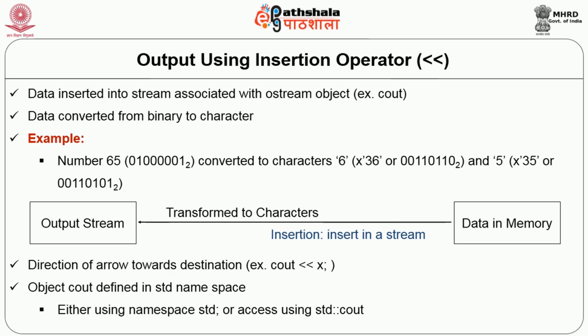Notice the direction of the arrow. The direction of the arrow is towards the destination, and that is our output stream here, and therefore suppose I want to display the value of x, we usually write cout << x. So the arrow is towards the stream associated with the cout object. The object cout is defined in the std namespace, and to use this object either we will have to use std::cout or we can specify using namespace std before main, and then we can simply use cout.